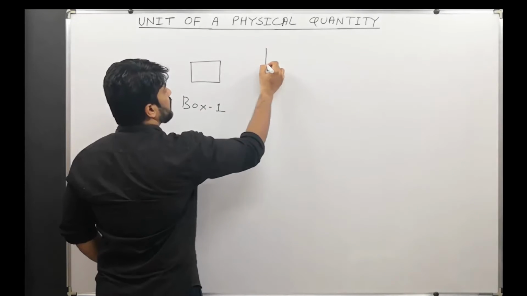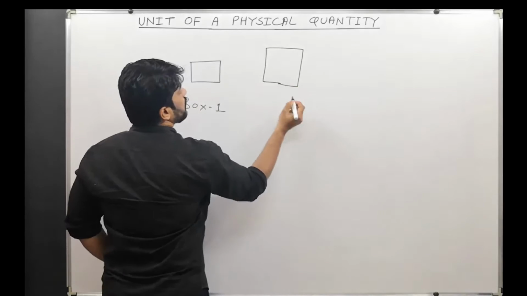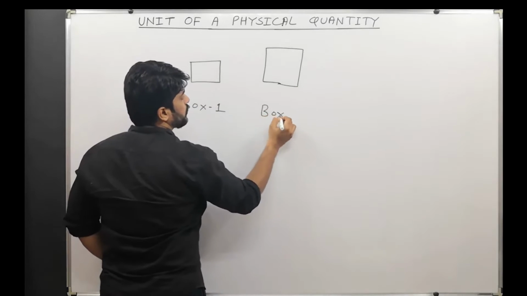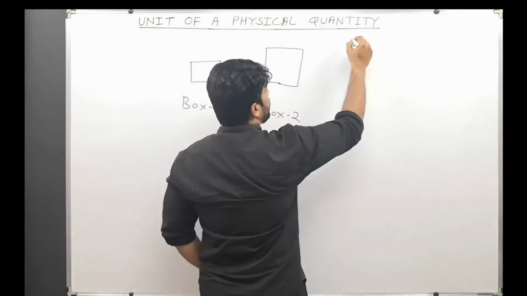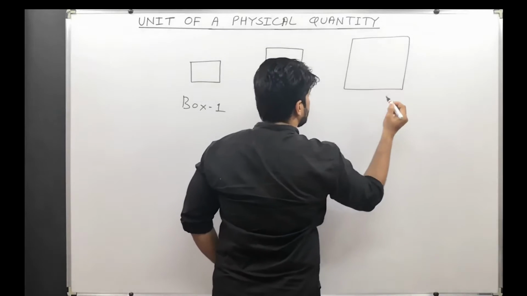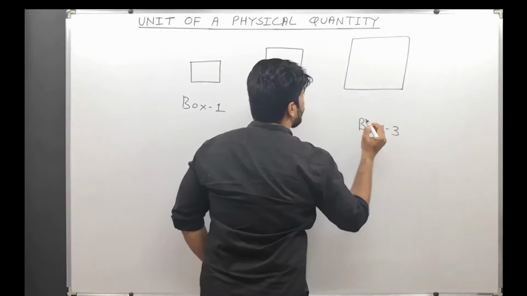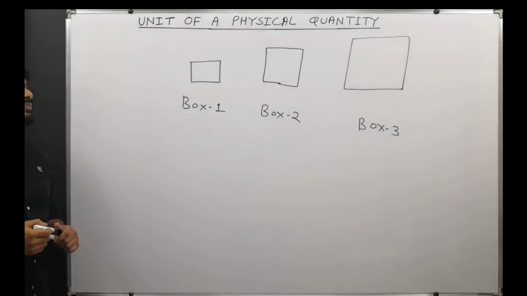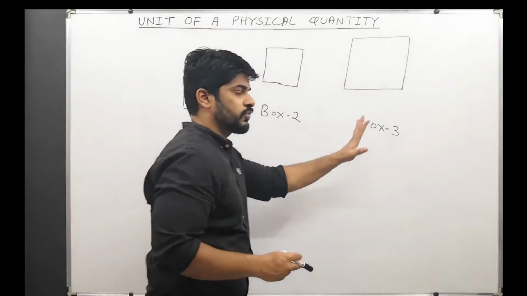Let's say we have another box, you can see it is a little bigger. Let's say this is box 2. Now let's say we have another one, an even bigger box. Let's call this box 3. So you can see we have three boxes over here: box 1, box 2, box 3.